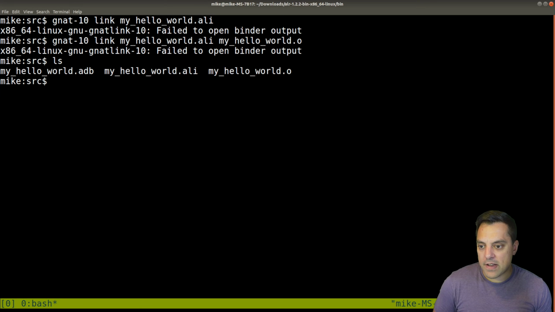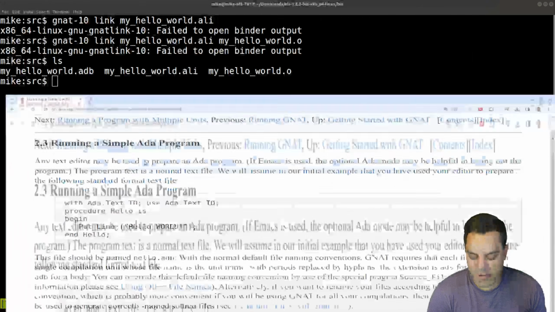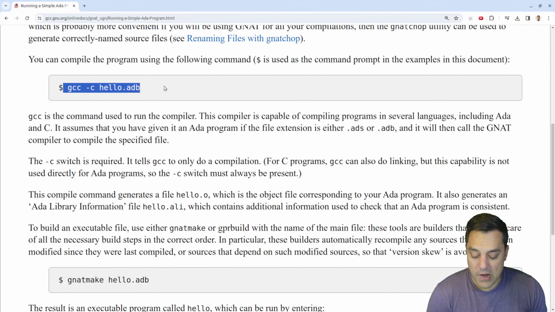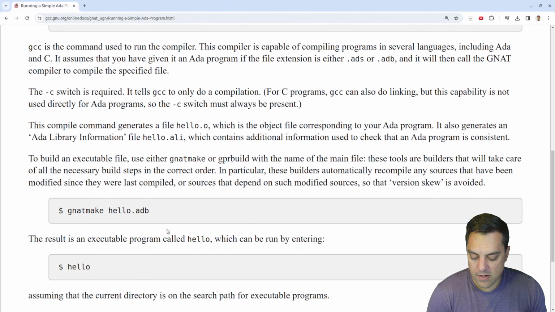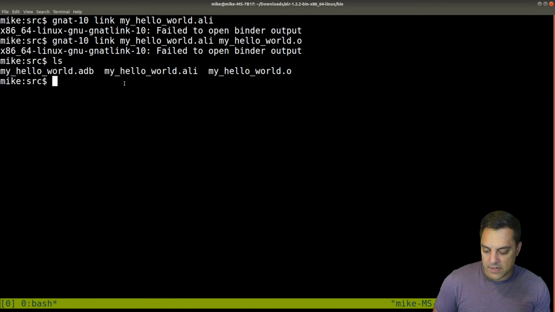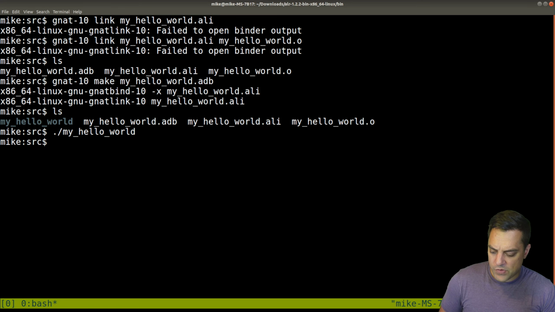Okay, let me find another tutorial here on how to compile this. This is from the GNU page, running the simple hello world. I guess I could just do this with GCC here, or I guess there's just the GNAT make here. Let's see here, GNAT make, and then the file here, my hello world ADB. Okay, and that gave me my hello world, which I could just run, which doesn't do anything, I guess, at this point. Okay, but that works here.